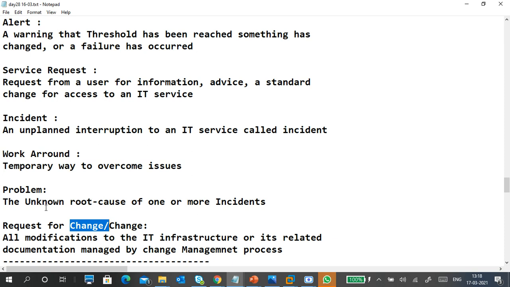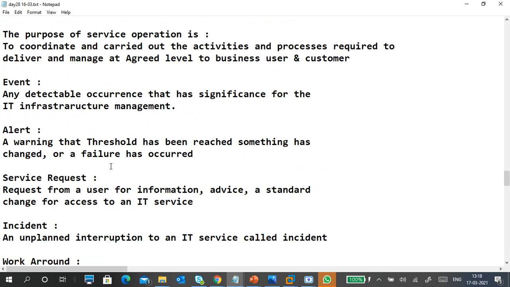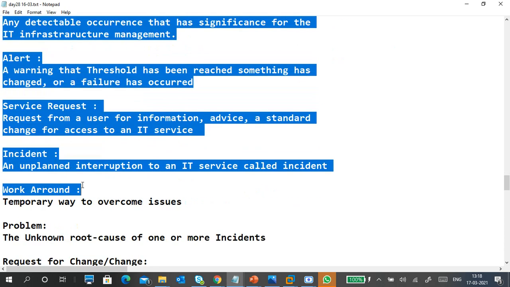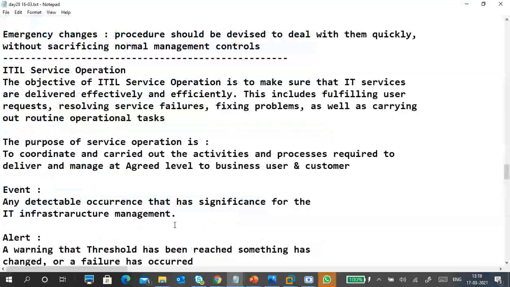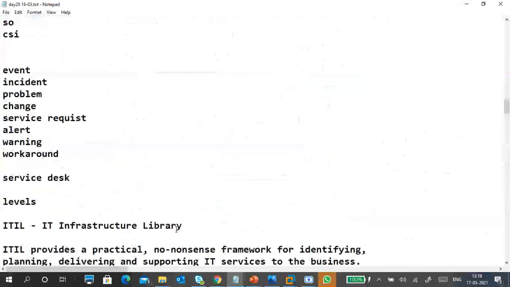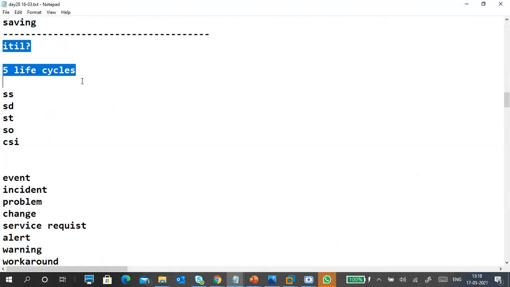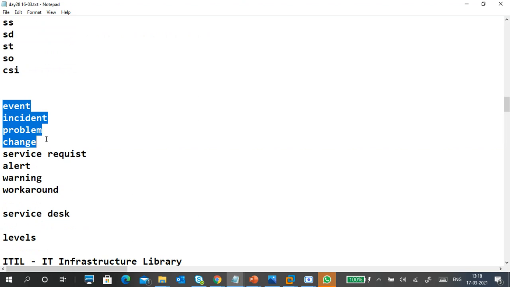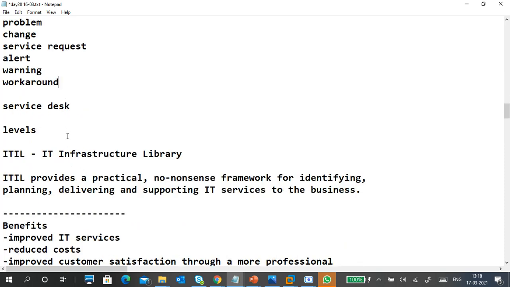You guys have to create your own examples for it. Copying my example is okay, no problem for me, but give your own examples also. Try. If you can't find any, I have already given some examples: construction of a building, cooking. These are very important things. What is ITIL? What are the five life cycles? What is event, incident, problem, change, request for service request? Why I put this one? Service request, alert, warning, workaround, service desk levels.